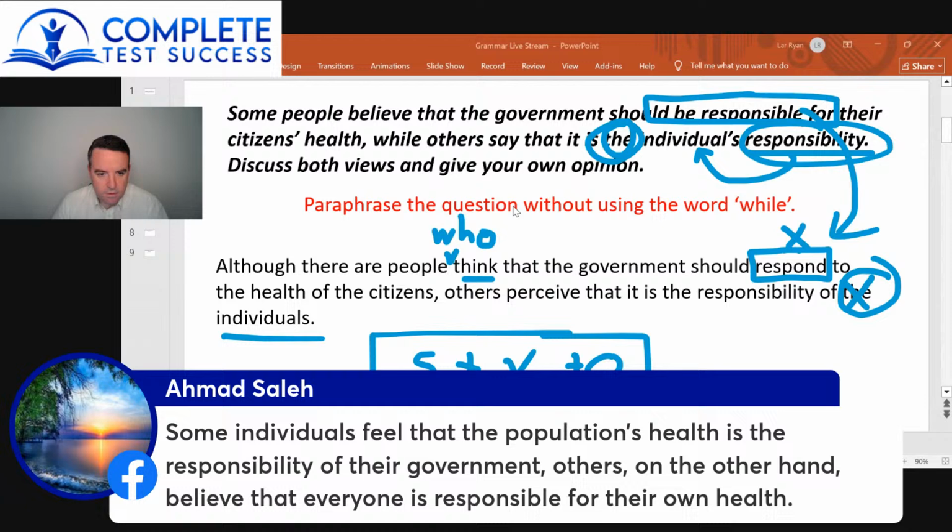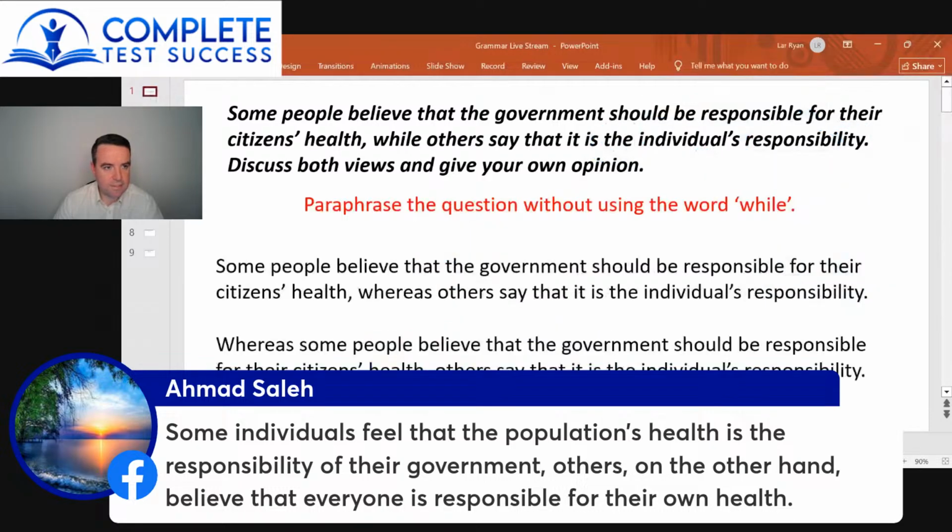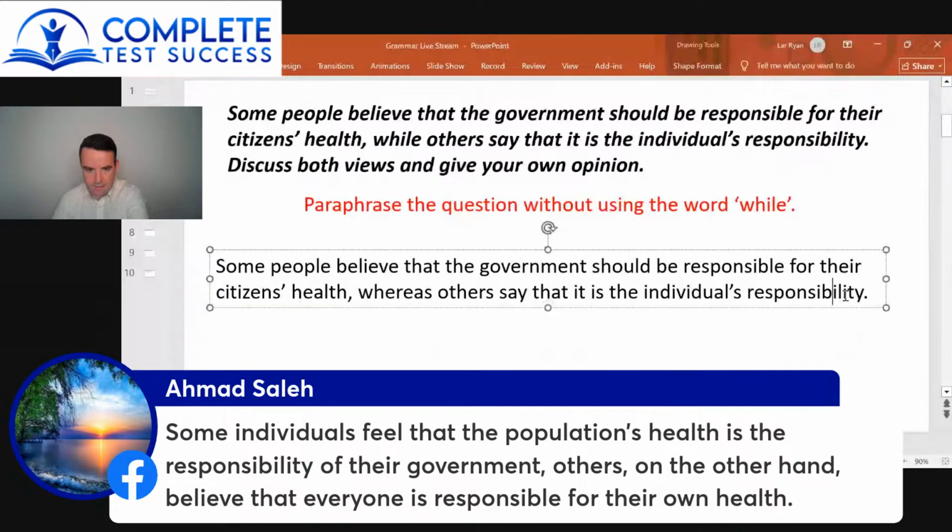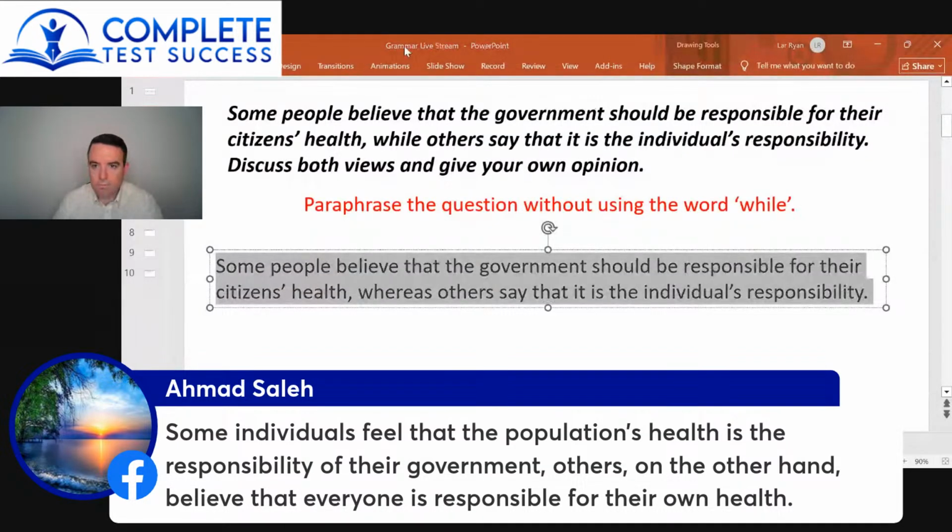I can't find Ahmad's answer to copy and paste it. I mean, ideally, if I could copy and paste it, that's going to be a lot easier. But for some reason, there's something wrong. So, okay. Let me just type it up again. It's easier for me to explain what the mistakes are when we have it typed up. So this is a bit cumbersome, not ideal. Normally I can just copy and paste from Facebook and YouTube, but for whatever reason today, it's not happening.